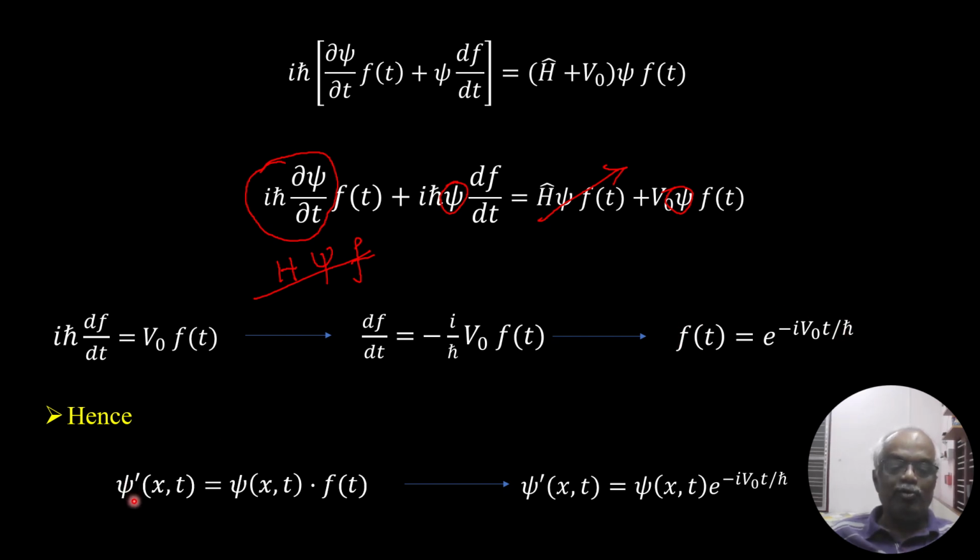So we know the perturbed wave function psi prime of x and t is equal to psi of x and t multiplied by f of t.